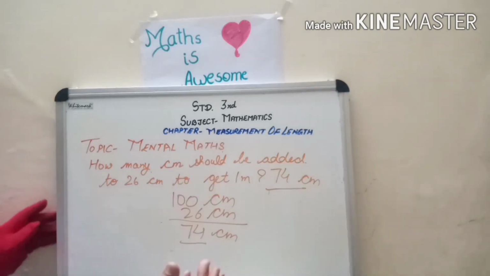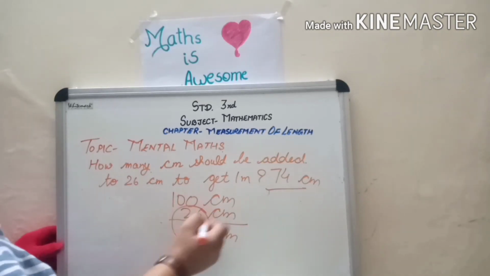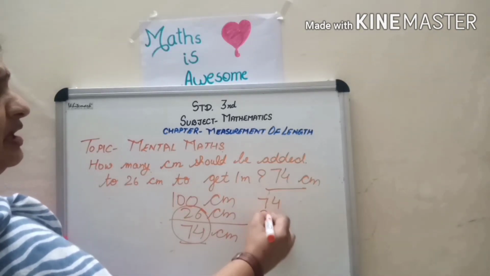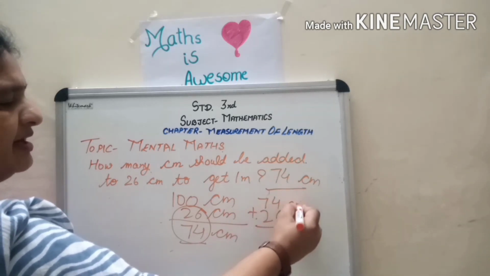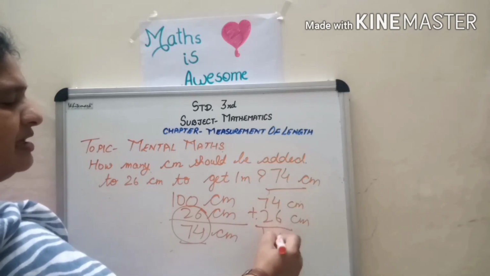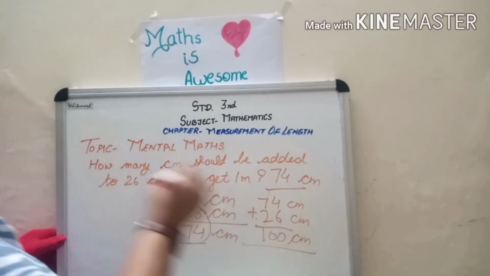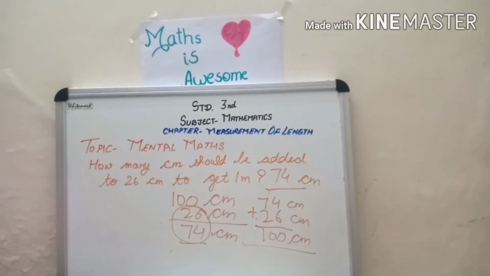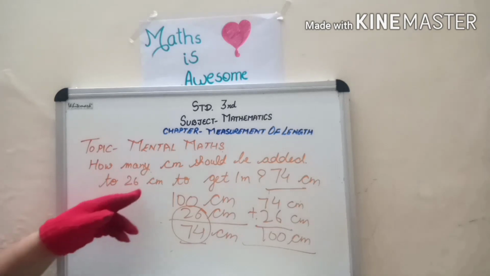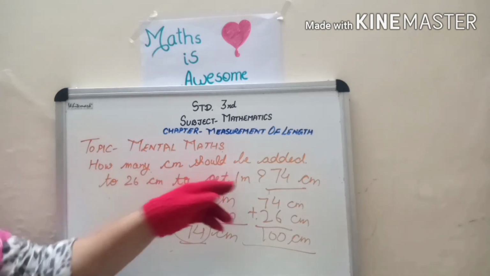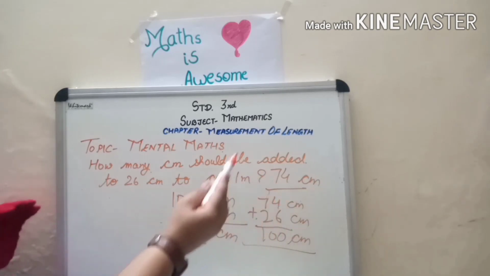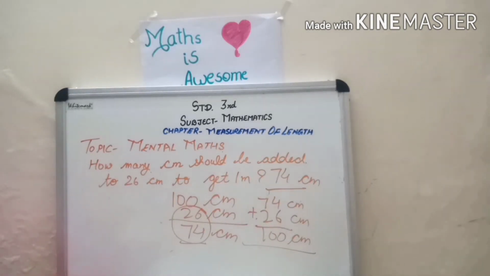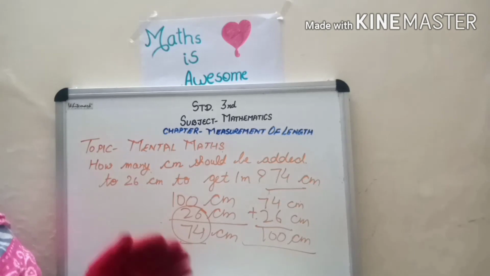You can check your answer also. When we will add 74 into 26, what we will get? It's centimeter. We will get 100 centimeter. And what is the question? How many centimeters should be added to 26 centimeter to get 1 meter? 100 centimeter means 1 meter. So what is our answer? 74 centimeter. Okay children, I hope you understood.